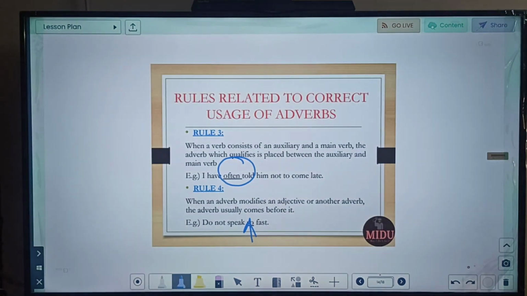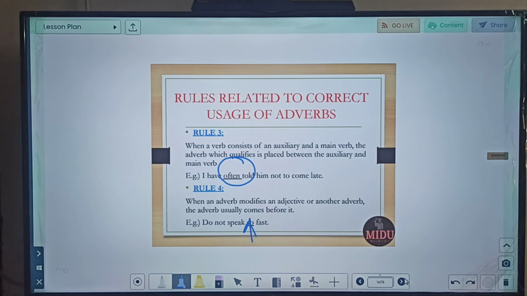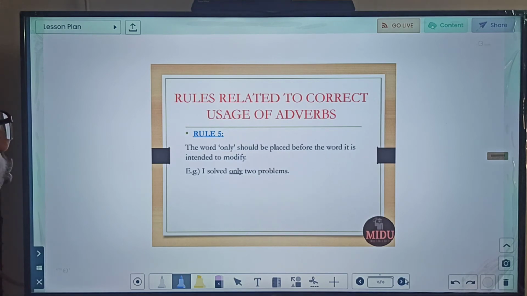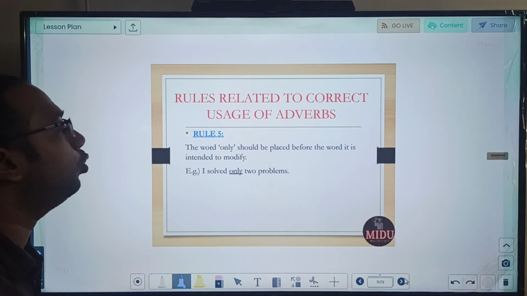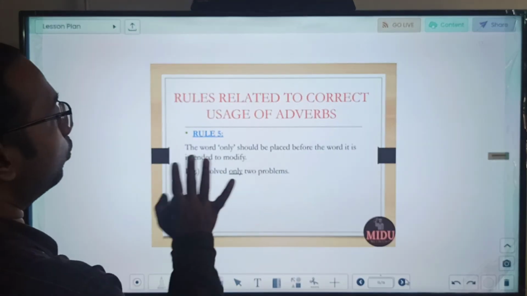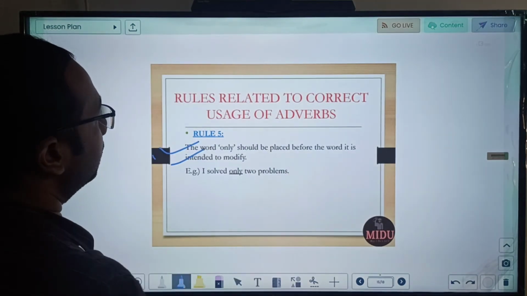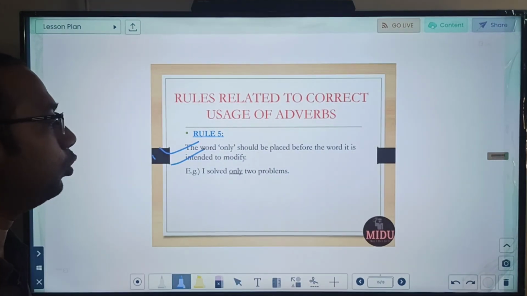Our next rule, rule number 5, says that the word only should be placed before the word it is intended to modify. "I solved only 2 problems", so place it just before this, related to one of our previous rules. Let us see our next rule, rule number 6.